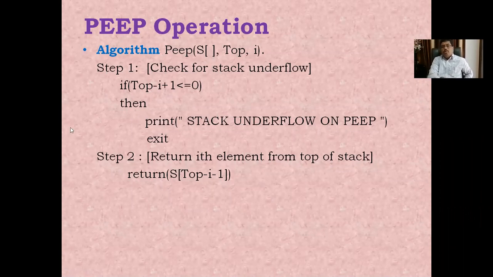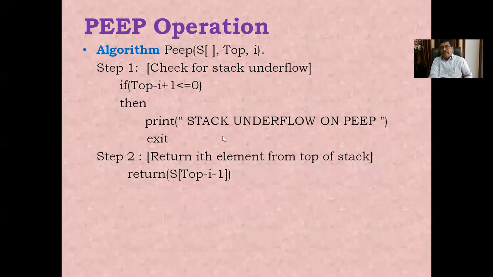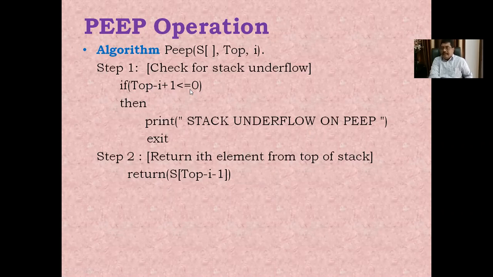Here we check whether top minus I plus 1 is less than or equal to 0; at that time there is no possibility to perform the PEEP operation. Stack underflow on PEEP and exit. Suppose it is not less than or equal to 0, means it is greater than 0, at that time some value will be available on that particular location, and we return that value. Return S of top minus I plus 1. Like this we access the PEEP operation.